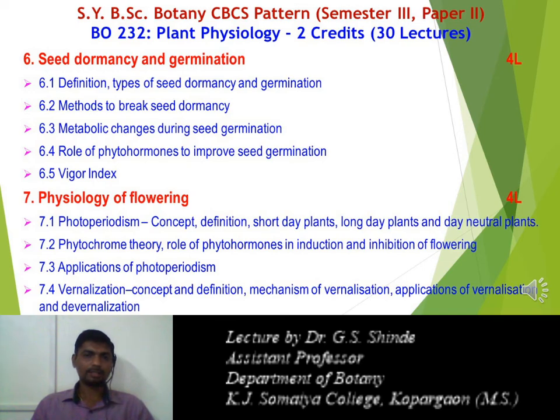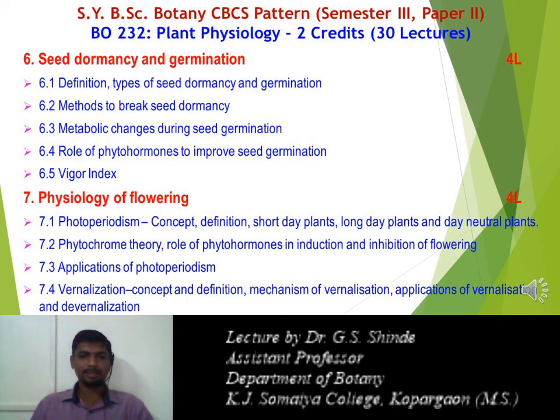Flowering is one of the important physiological events. It denotes the switch from the vegetative phase to the reproductive phase of the plant. First is photoperiodism: the flowering response of the plant to the relative length of light and dark periods is referred to as photoperiodism. The concept of photoperiodism and its definition. On the basis of the photoperiod required for initiation of flowering, there are three types of plants: short day plants, long day plants, and day neutral plants.